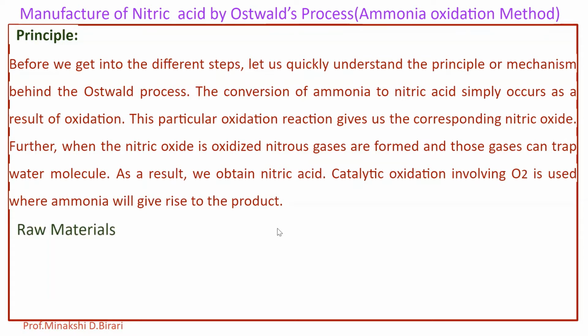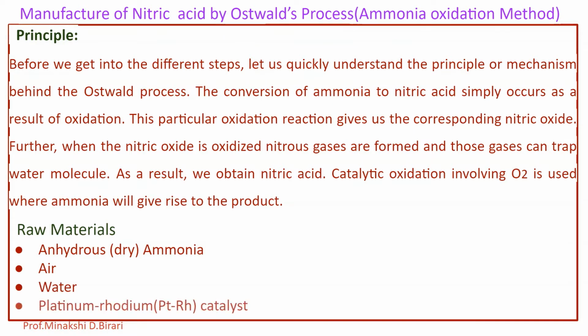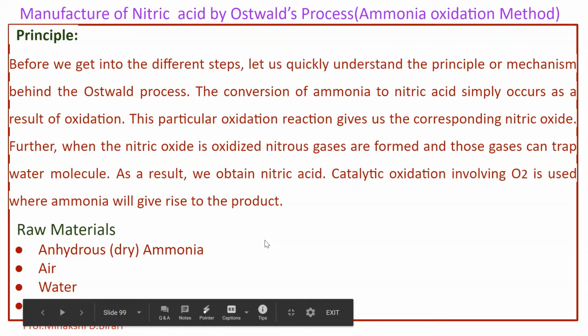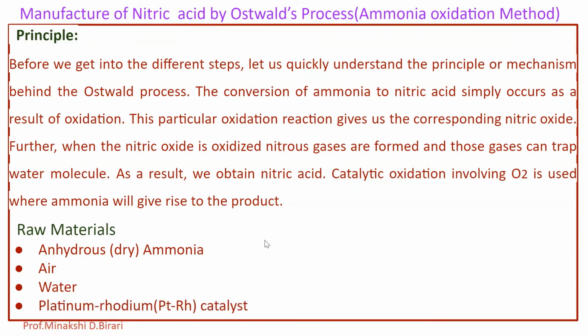So, what are the raw materials involved in the manufacture of nitric acid? Anhydrous ammonia, that is dry ammonia, air, pure air, water and platinum rhodium catalyst, platinum rhodium wire gauze as a catalyst, are required for the manufacture of nitric acid by Ostwald's process. So these are the important raw materials used: anhydrous ammonia, air, water, and platinum rhodium wire gauze, which is used as a catalyst.